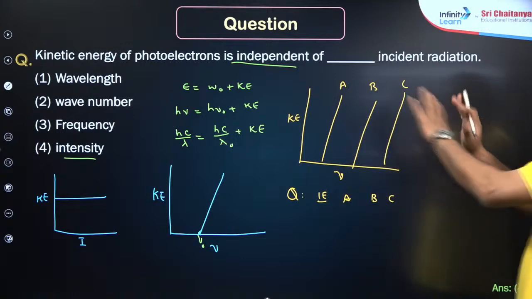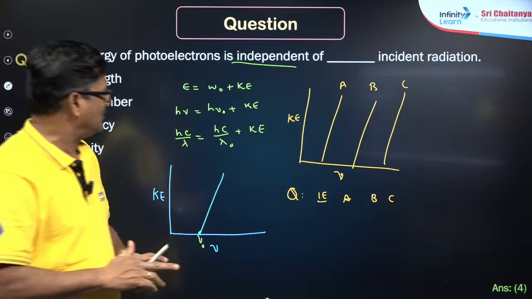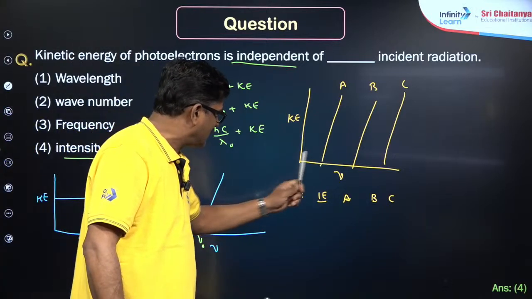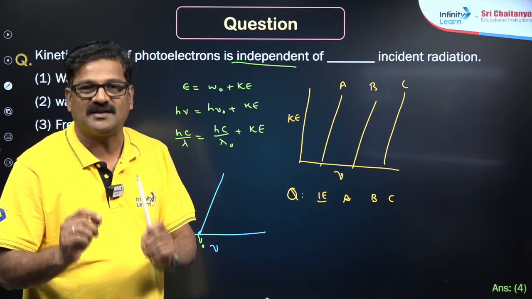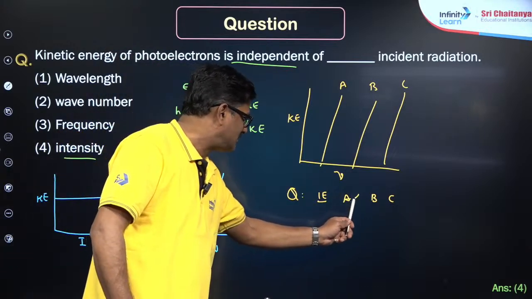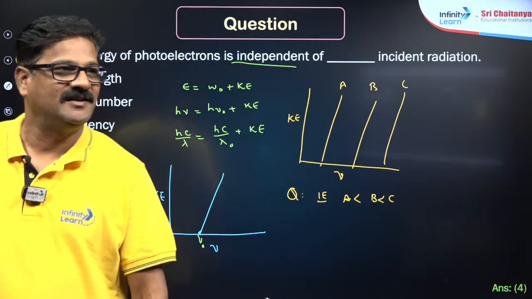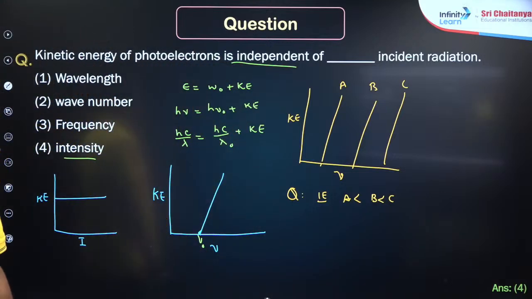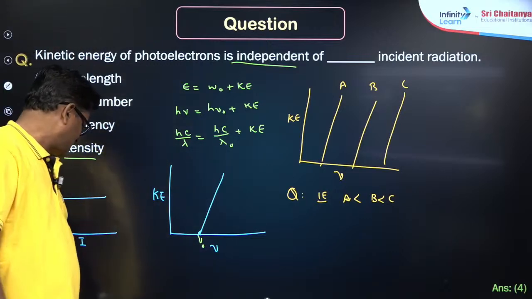So one concept, these many questions we are discussing. If you consider that metal A has the least work function, least critical frequency or threshold frequency, then it will have the least ionization energy. Understand? Clear? So this is a very important concept. You can use this concept in physics also, right? And let's move ahead a little.